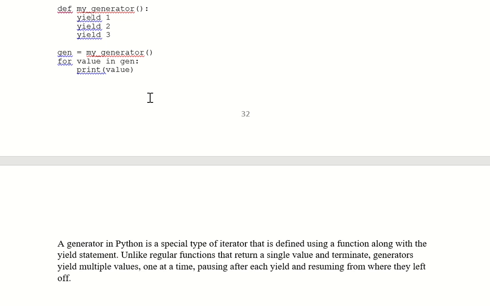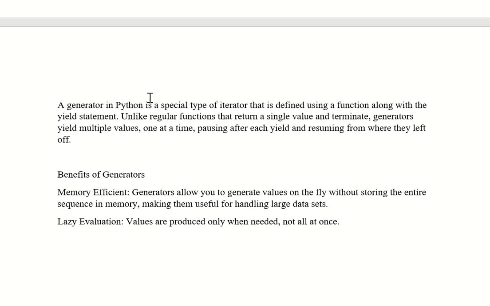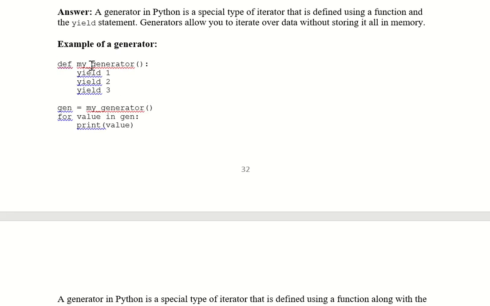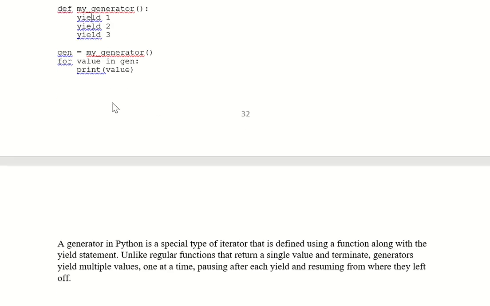We can yield one value, pause for some time, and then resume from where we left off. Here you can see the example: we are defining a generator function which yields values 1, 2, 3. I am looping over my function and printing the values. It will return 1, 2, 3.